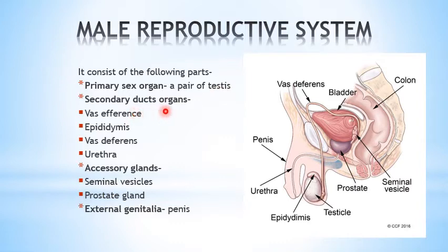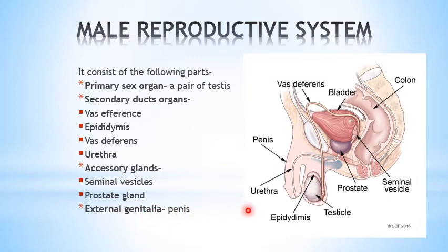Then there are secondary duct organs which just help in carrying the male gamete to the target organ. That is the vasa efferentia, epididymis, vas deferens, urethra, and the glands which help by providing the fluid medium are the seminal vesicle and the prostate gland, and the last, which is known as the external genitalia in the male, is the penis.